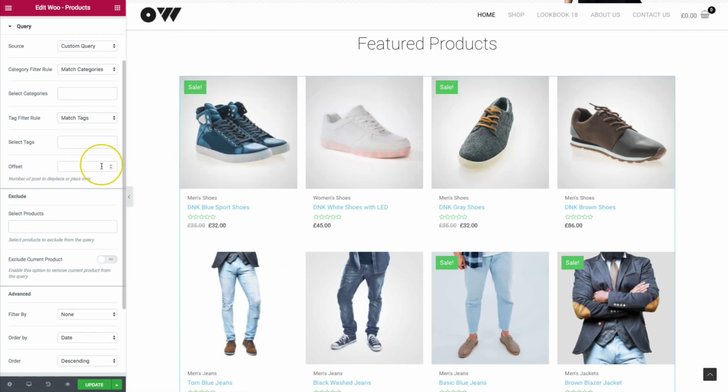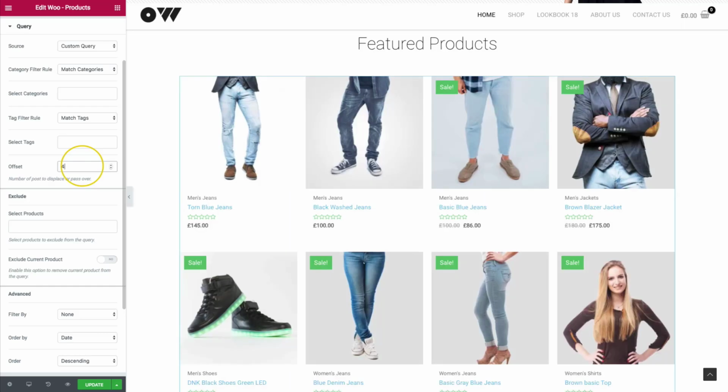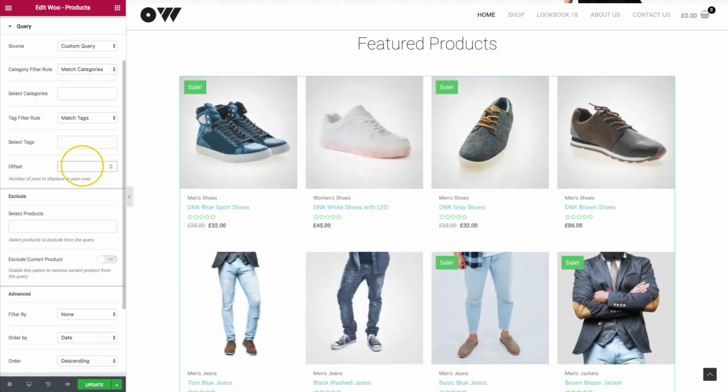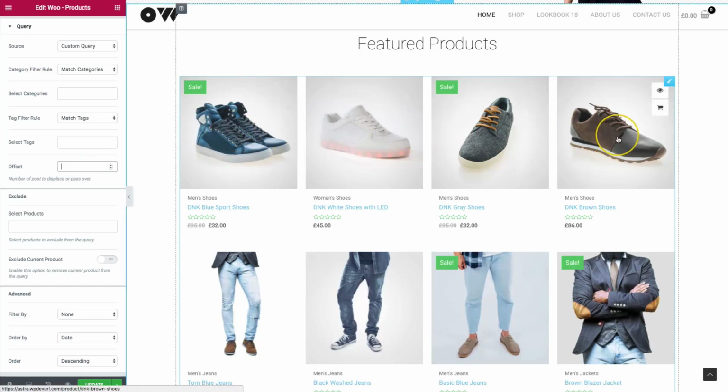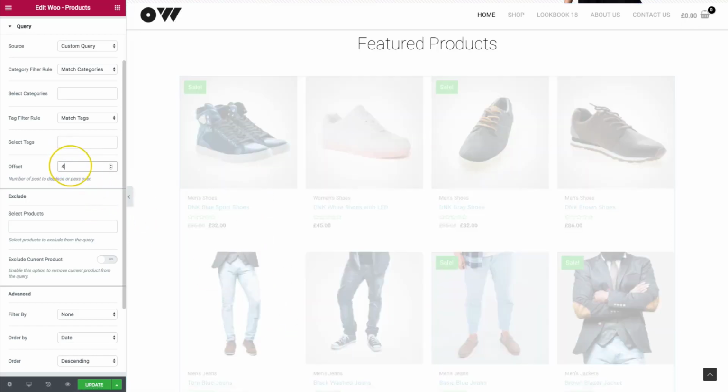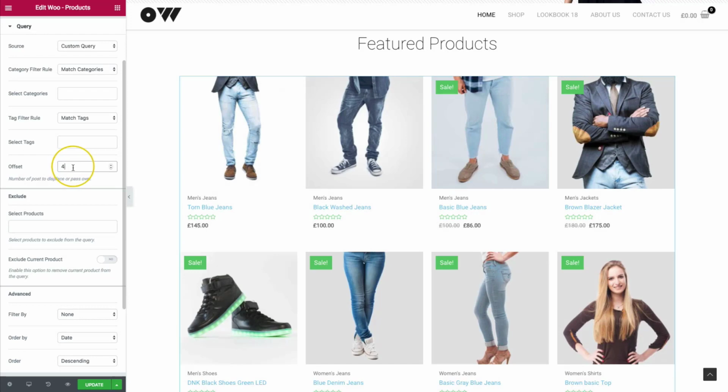So basically, when your query is set up, whichever one's the first one or the second one, you can actually set which ones you want to skip over, so that it doesn't show you the first 4. So if you see, for example, we have these first 4 here, and then it starts with these torn blue jeans. If we don't want to show these first 4, but we want to show the rest of them, we can just skip over them just by typing in the number of products beforehand.